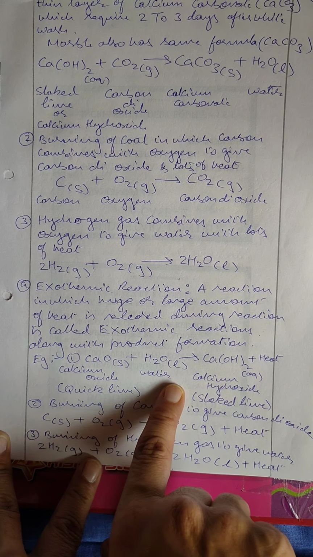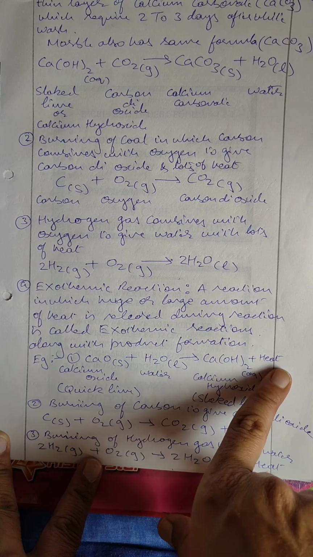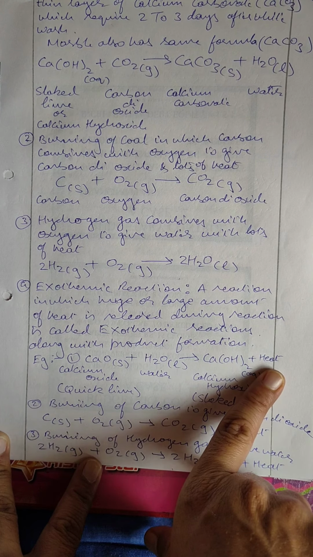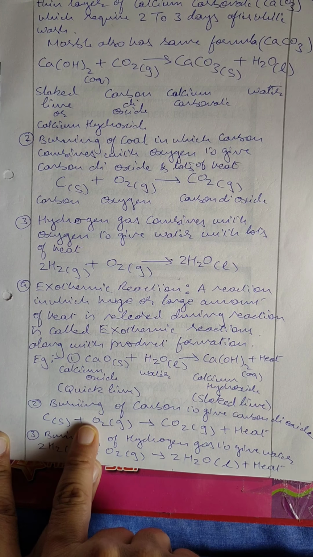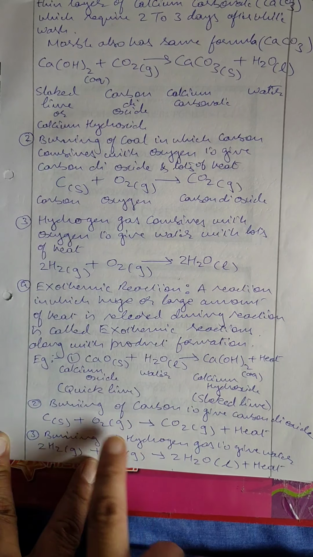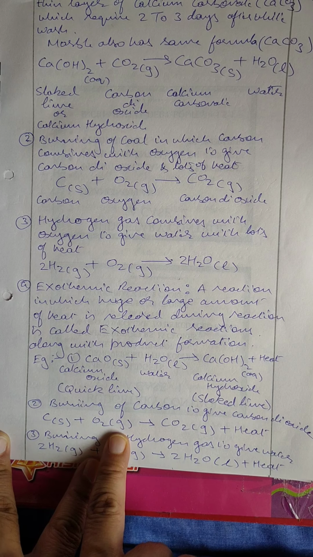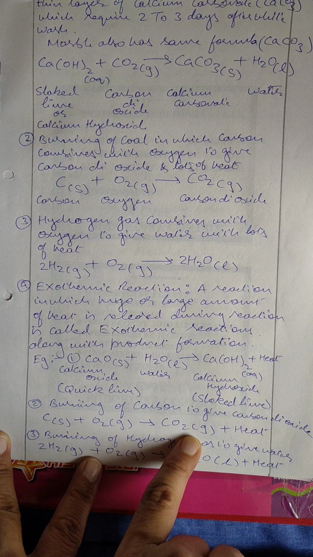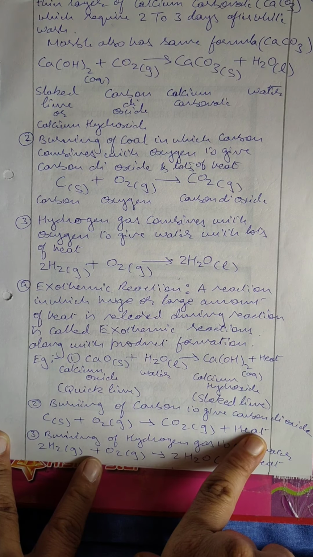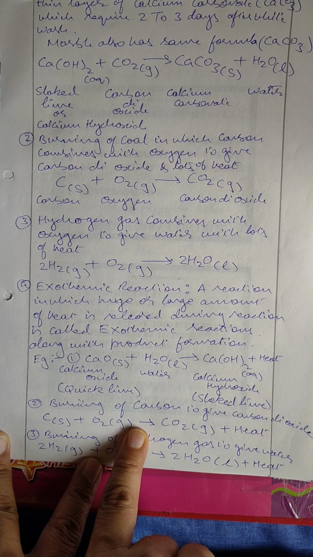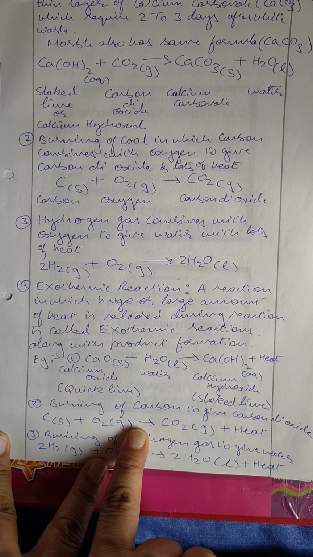The heat is so much, more than 100 degrees, that the water gets converted into steam. So see how much heat is released. We can take the example of carbon plus oxygen. Carbon is solid, oxygen is gas. We get carbon dioxide as a gas plus a lot of heat. This is the burning of coal, charcoal, koila.